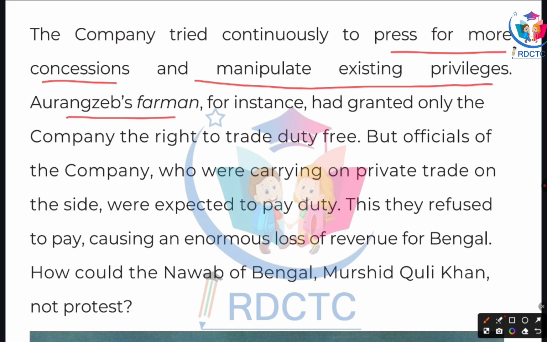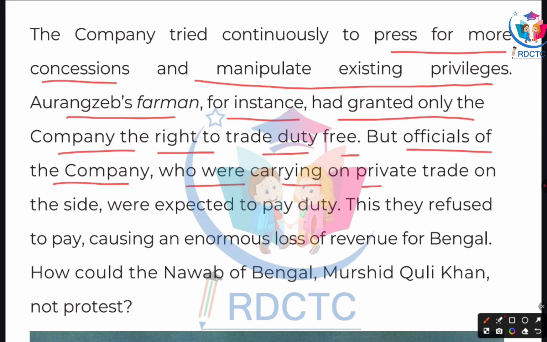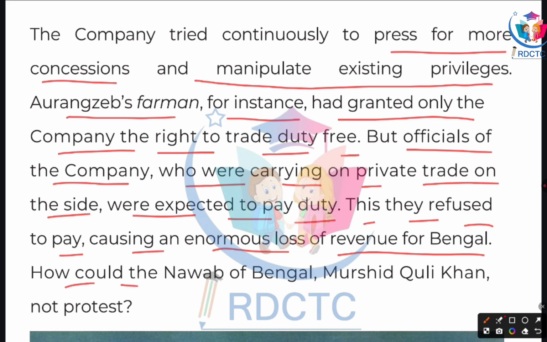Aurangzeb's firman, for instance, had granted only the company the right to trade duty free, but the officials of the company who were carrying on private trade on the side were expected to pay duty. These they refused to pay, causing an enormous loss of revenue for Bengal. How could the Nawab of Bengal, Murshid Quli Khan, not protest?